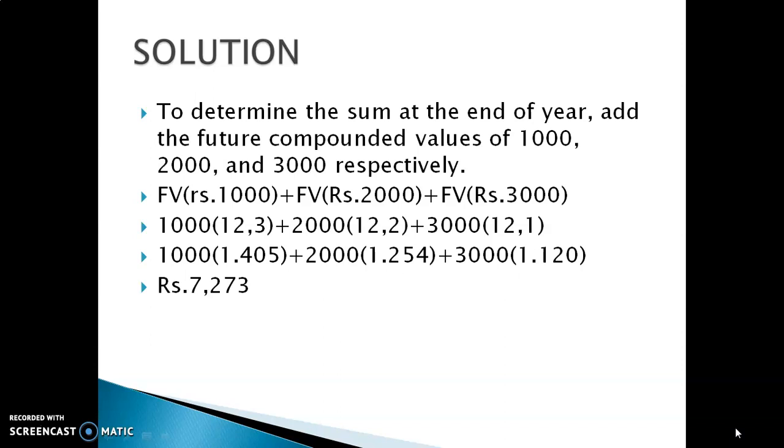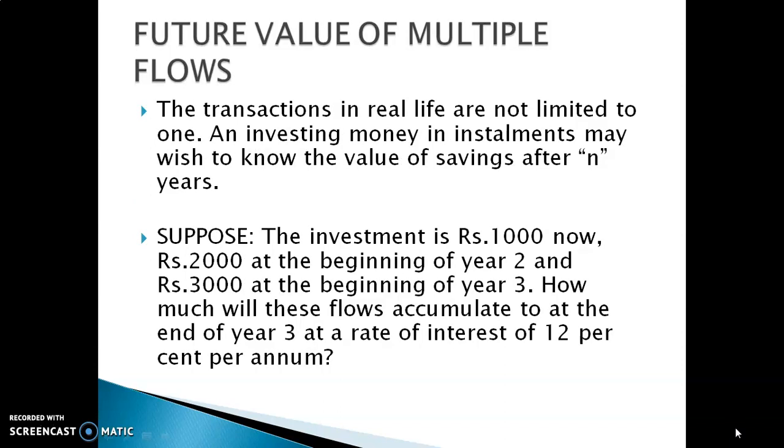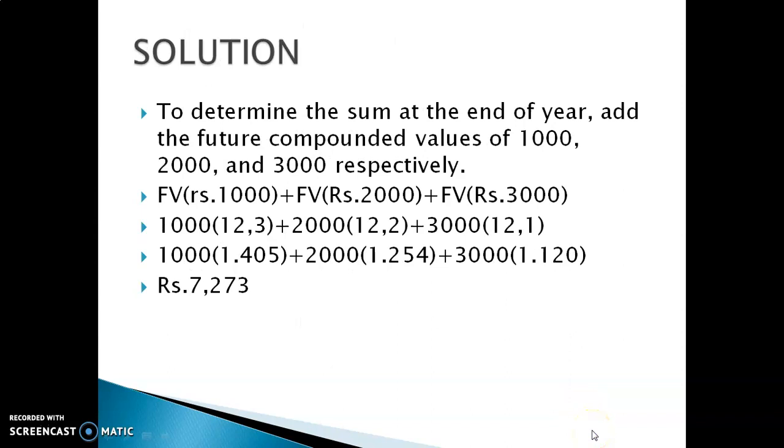So what will we have? Here the interest rate is 12%. So 1,000 times (1 plus 12%) raised to the power 3, plus 2,000 times (1 plus 12%) raised to the power 2, plus 3,000 times (1 plus 12%) raised to the power 1. If we solve this equation, we get the value of rupees 7,273.